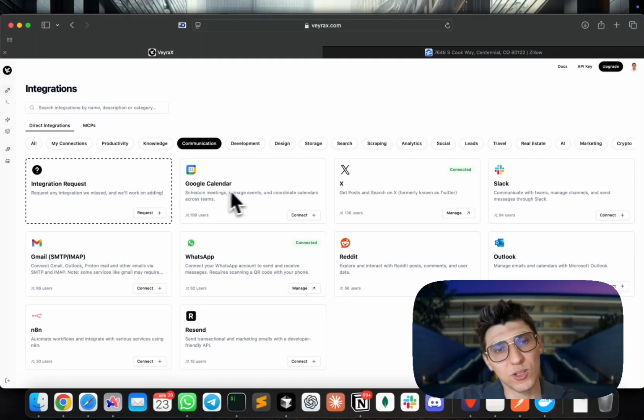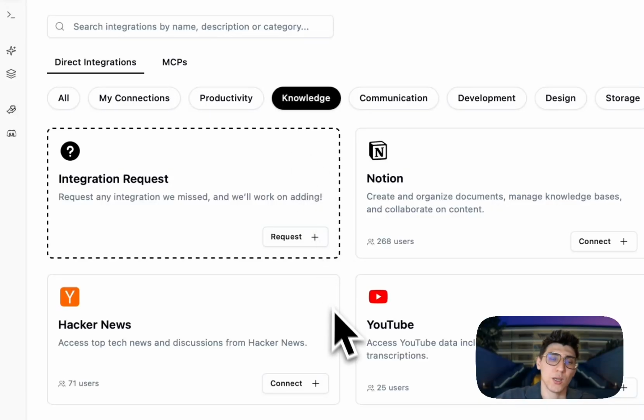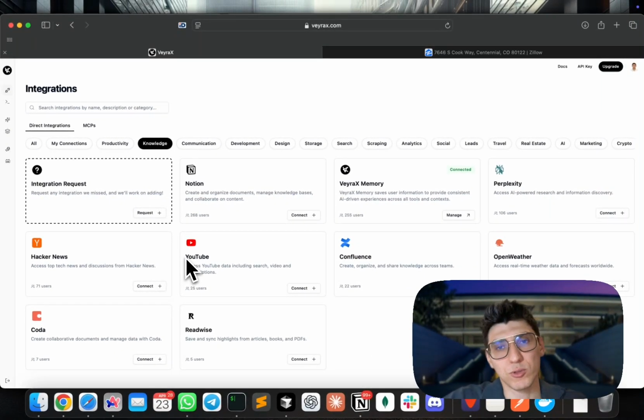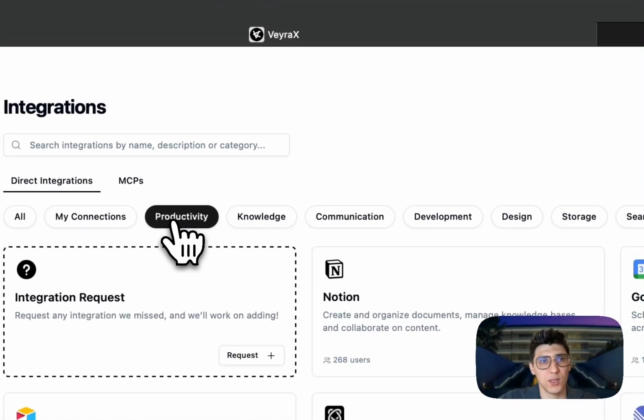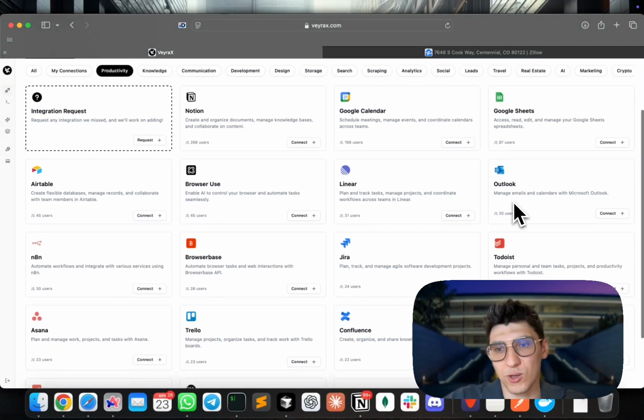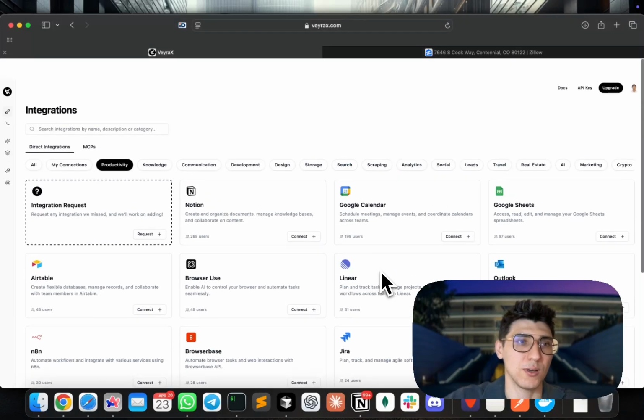Communications: we have, as I told you, Google Calendar, WhatsApp, Gmail. We have some tools to send marketing emails like Resend. You can retrieve some data from Reddit, actually, which could also be helpful in terms of testimonials about the neighborhood. Slack: you can send notifications to your team Slack. Knowledge: YouTube videos, I'm not sure, but you can also retrieve data from YouTube videos. Open weather: just get an overall idea of the weather in case you want to sell a property where you need to give overview information to your clients. Then Google Sheets, Outlook, Todoist, Confluence.